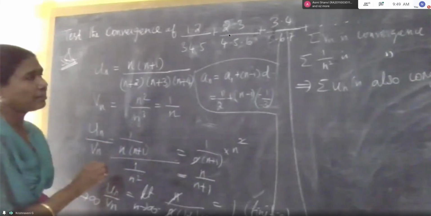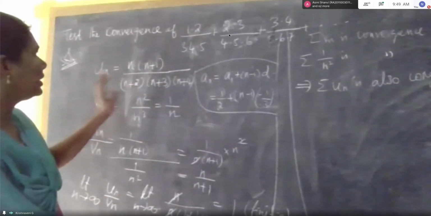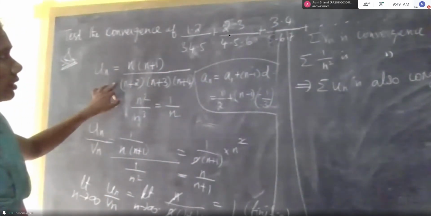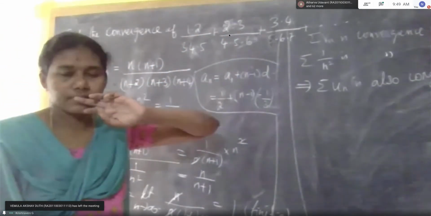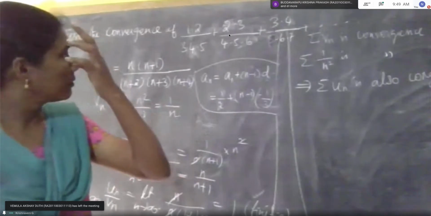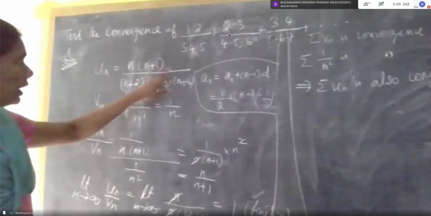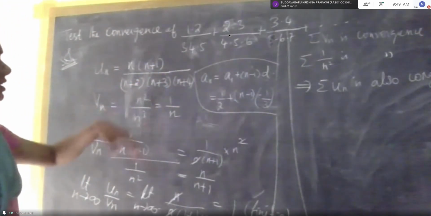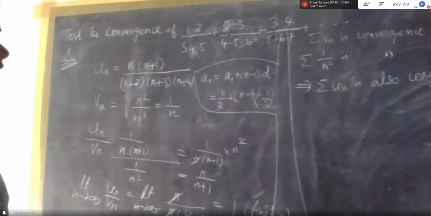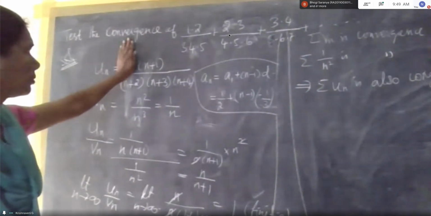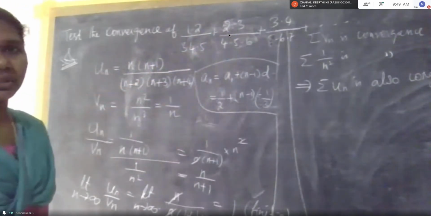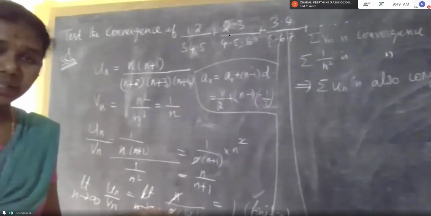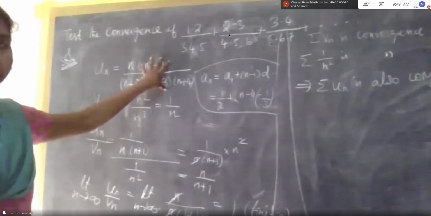Not every time. According to the given series, we have to write the Un. Okay, ma'am, suppose the series had started from 2 into 3 plus 3. Yeah, if you start with 2 into 3, first you write n plus 1; n will not come. Okay, ma'am. According to the given series, we have to write the nth term. Sometimes they can directly give the nth term.